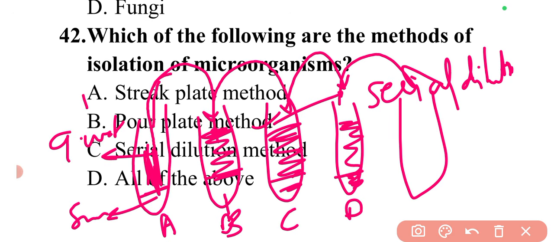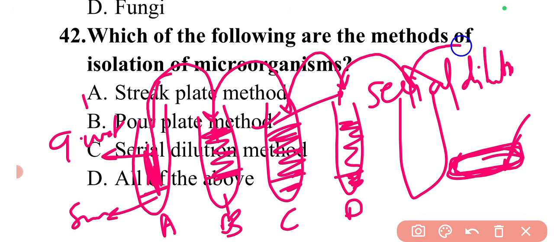Basically the plates are then incubated for a specified time period to obtain isolated colonies. After serial dilution we will have a Petri plate. Here we will have the nutrient medium, and from the final dilution we will add the sample. We add the 1 ml sample to this nutrient medium, which is placed in the Petri plate, then we cool and solidify that, and the incubation starts in this way.